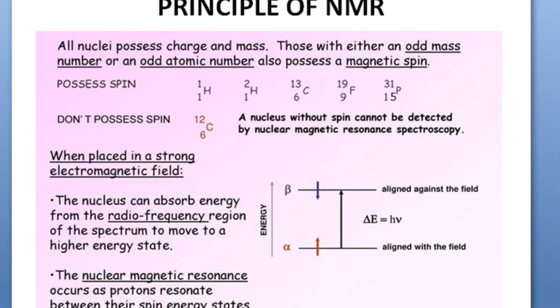All nuclei usually possess charge and mass. Nuclei will have a positive charge, and mass because of neutrons and protons.